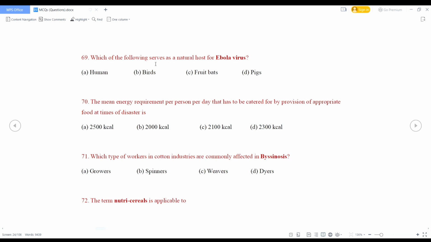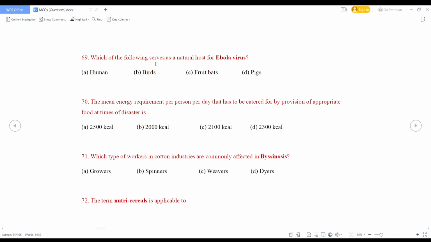The mean energy requirement per person per day that has to be catered for by provision of appropriate food at times of disaster is, what is the right answer? During disaster, energy requirement will be 2100 kilocalorie. So right option is option C.